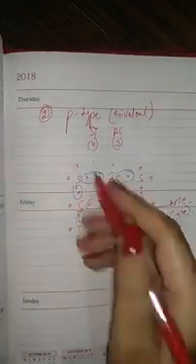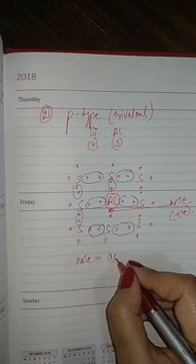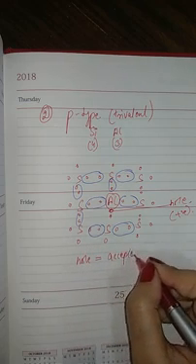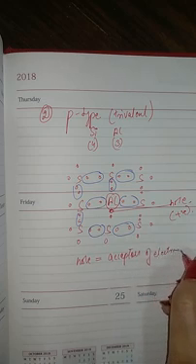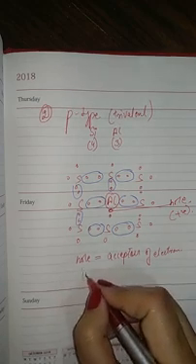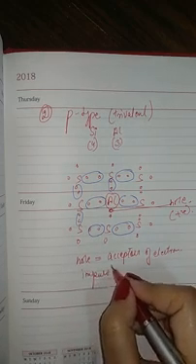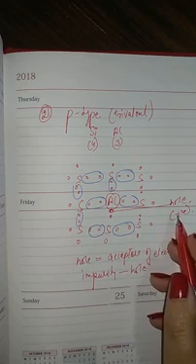So in a p-type semiconductor, the hole is the acceptor of electrons. The semiconductor with impurity as hole is known as p-type semiconductor.